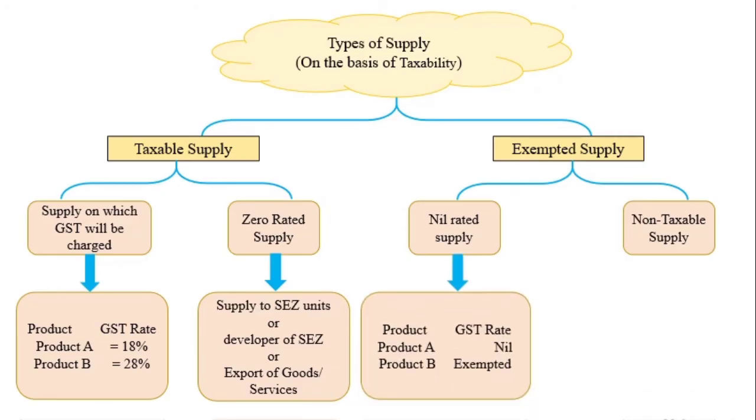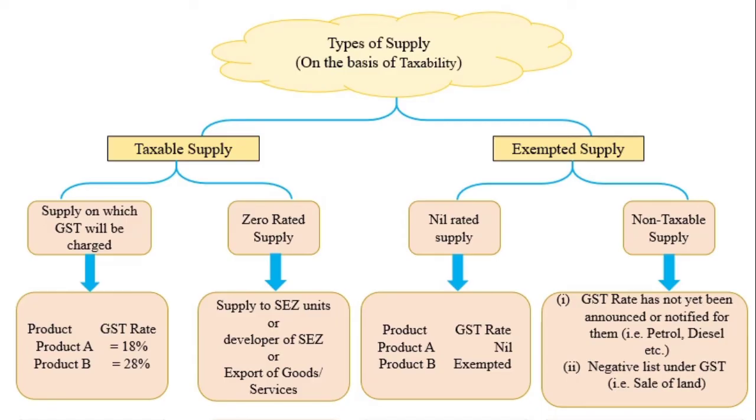Nil rated supply means product where the GST rate is dash or nil or exempted is written. Say for example, product A rate is nil, product B rate is exempted. It is exempted. Exemption is given by notification. So this type of goods becomes exempted goods, and if these goods are supplied, then it will become exempted supply.